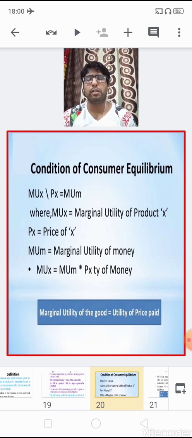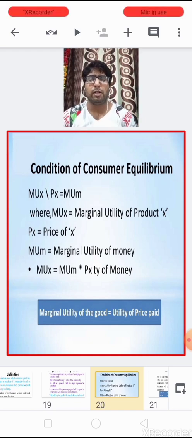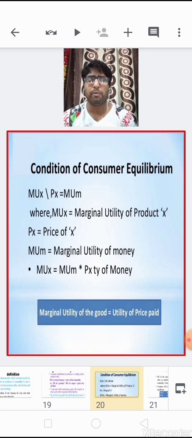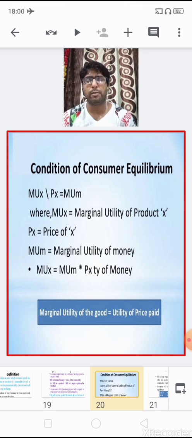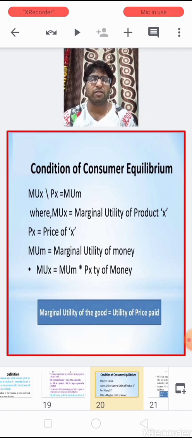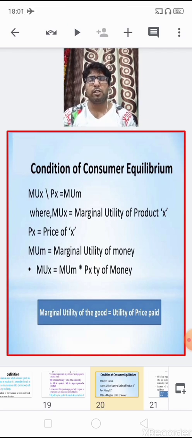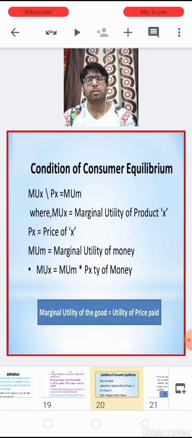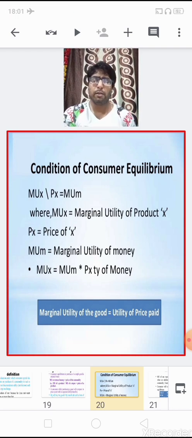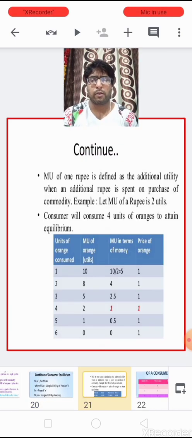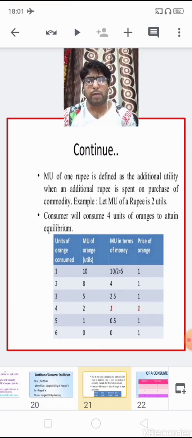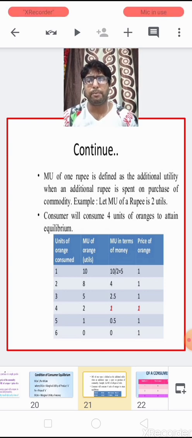Benham was a renowned economist who gave the concept of the measurement unit of utility in utils as well as in terms of money. It means that the marginal utility we can express in utils and also in money. So the marginal utility of 1 rupee is defined.